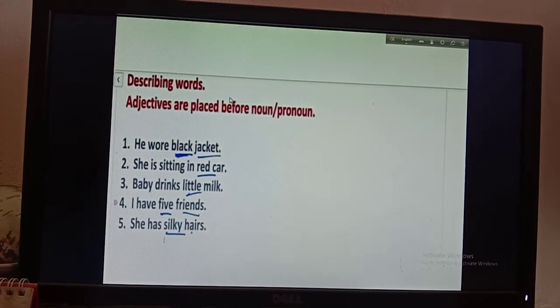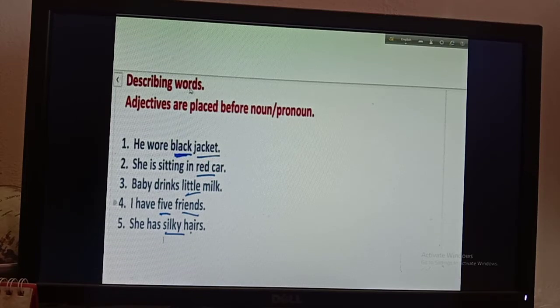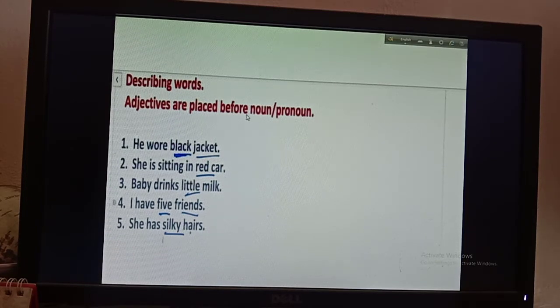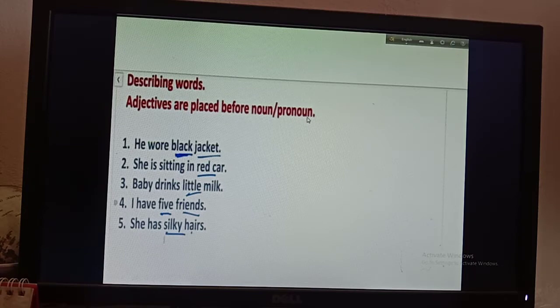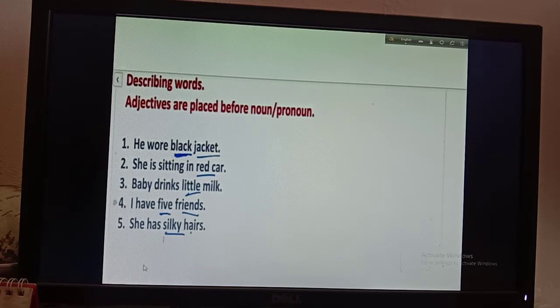So first of all, I think all of you know what adjectives are. Adjectives are describing words. Adjectives are placed before a noun or pronoun. That means we use adjectives before a noun or pronoun to describe that noun or pronoun. Okay, so here are some examples of adjectives.